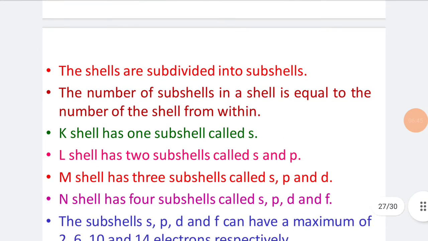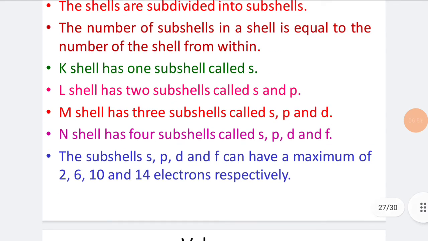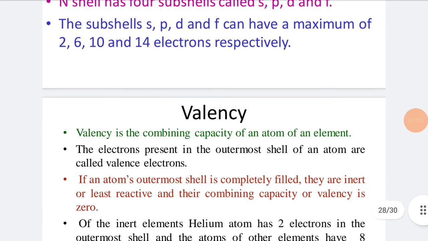The shells are subdivided into subshells; the number of subshells in a shell is equal to the number of the shell. The K shell has one subshell, called s. The L shell has two subshells, s and p. The M shell has three: s, p and d. The N shell has four subshells: s, p, d and f. The subshells s, p, d and f can have a maximum of 2, 6, 10 and 14 electrons respectively.